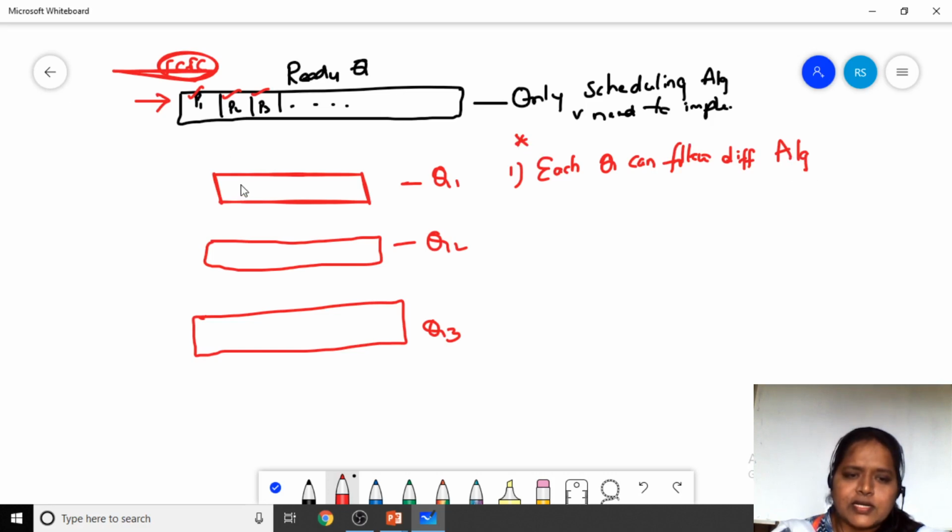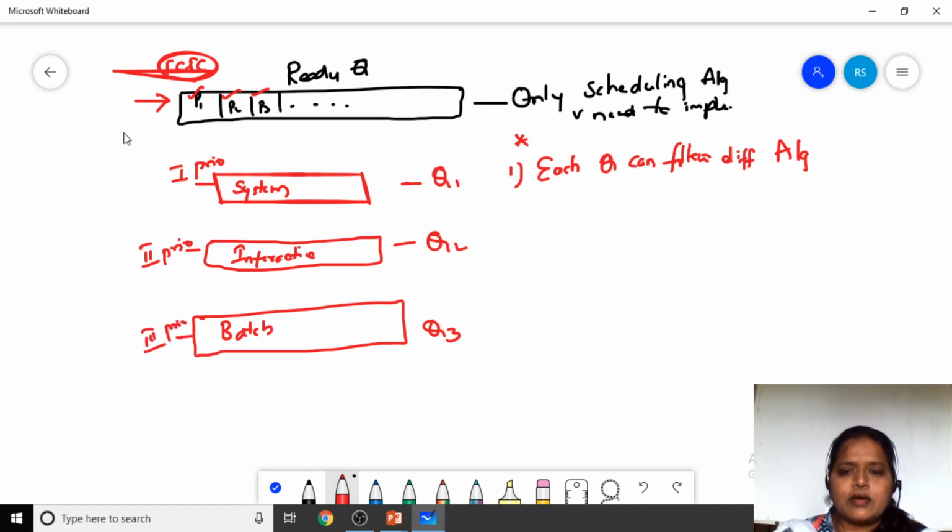Here we have the system processes, the interactive processes, and the batch processes. Fine. The system process has the first priority, the interactive process has the second priority, and the batch process has the third priority. Here what I have said is that each queue can have its own scheduling algorithm.